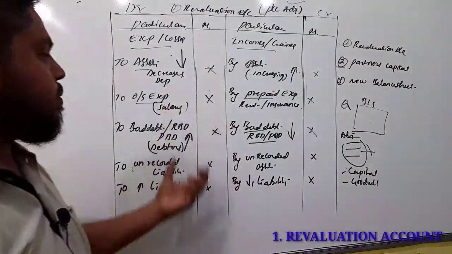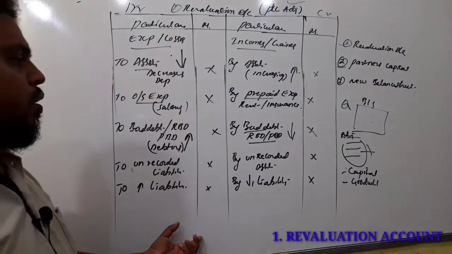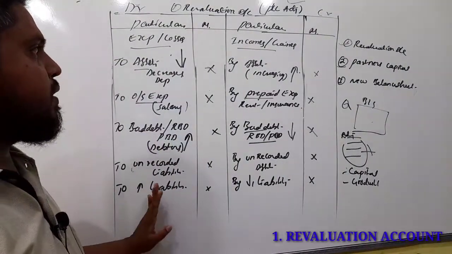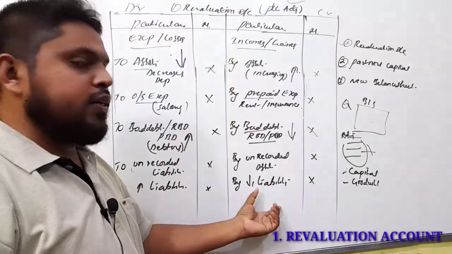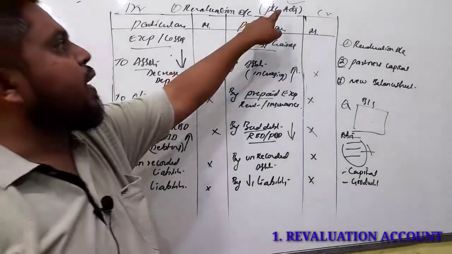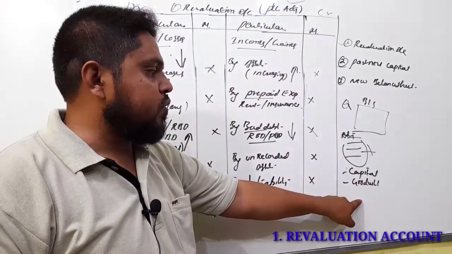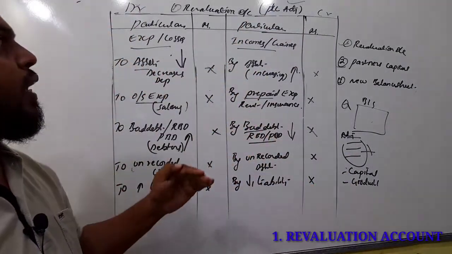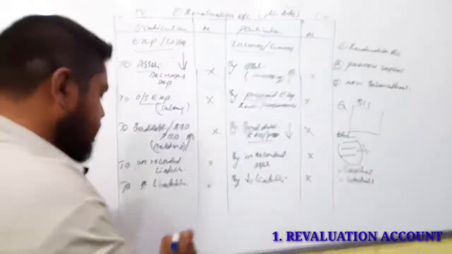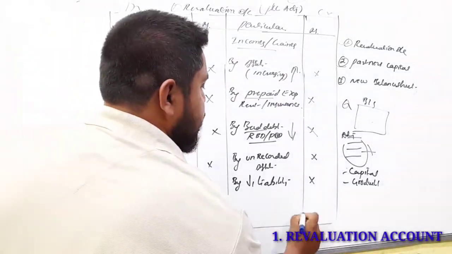So like this, under revaluation account, we have to record all the expenses and losses, debit side, and all the incomes and gains, credit side. So this revaluation account is prepared with the help of adjustments. So after recording all the increase and decrease in the value of assets and liabilities, this account you have to close here.